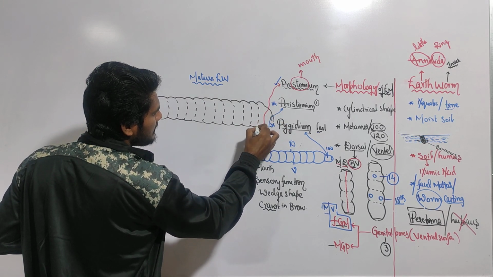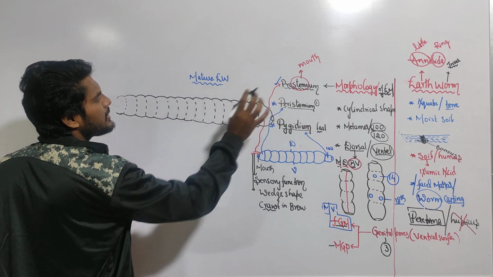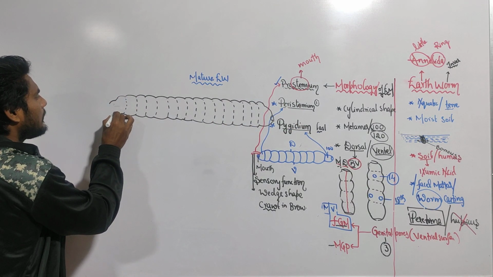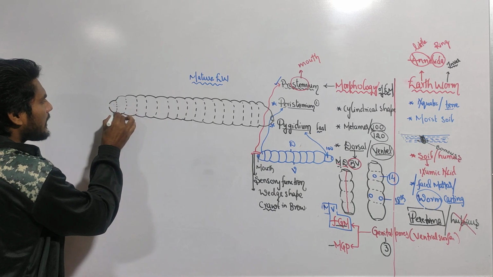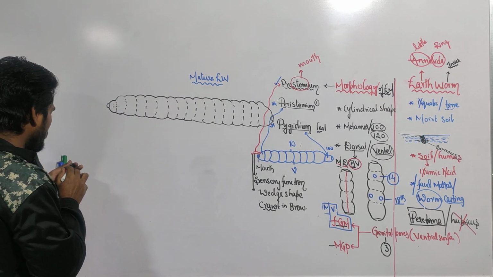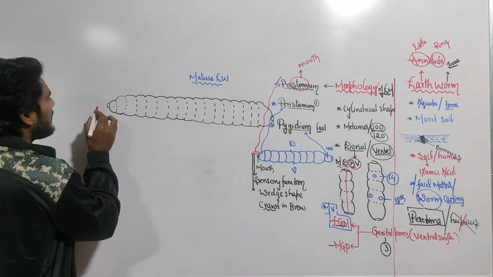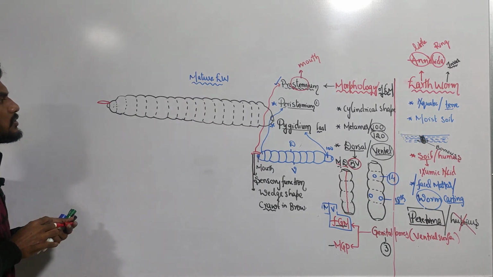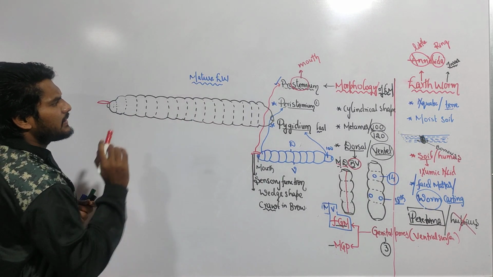Here the last segment is known as the pygidium, and the posterior opening is the anus. This is our first segment, known as peristomium, and the anterior opening is the mouth, which is covered by a wedge-shaped structure known as prostomium.